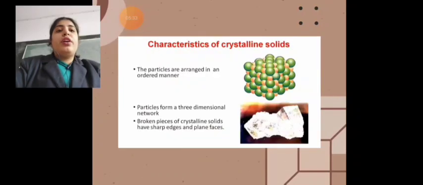Now children, what are the characteristics of a crystalline solid? We just read the term crystalline solid. What does it mean? The particles of crystalline solids are arranged in an ordered manner and the particles form a three-dimensional network. And when they are broken, they have sharp and plain faces.